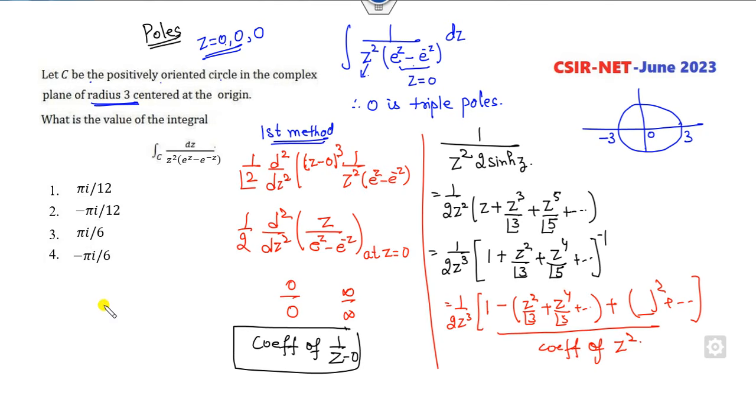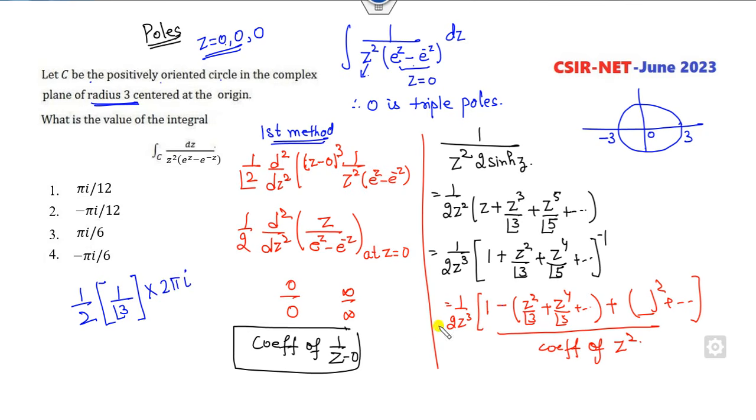Fine. So now you can see that 1 over 2 is here. What is the coefficient of the z square? 1 is my this portion. Is there any other term which appears in the z square? No. So the coefficient will be 1 over 3 factorial. Fine. Finally multiply by 2 pi iota.